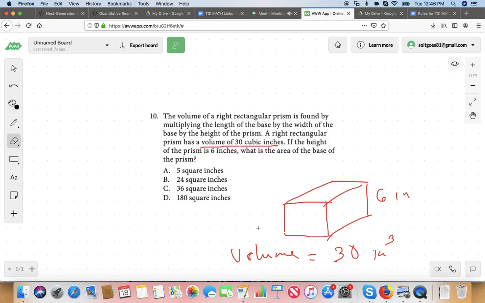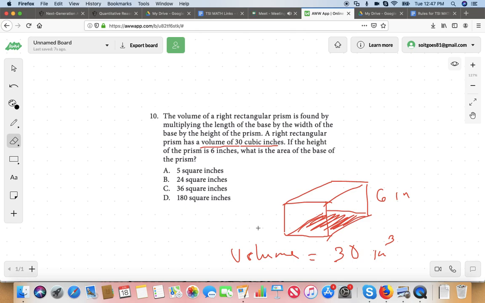Well, listen, what's going to be bigger: the volume of this shoebox, of this right rectangular prism, or the area? What's going to be a bigger number? The volume, right? Because we get that by taking the base, which is this part right here, shaded in. That's the area of the base. Then we multiply that number by the height, which is 6, and we get the volume, 30.